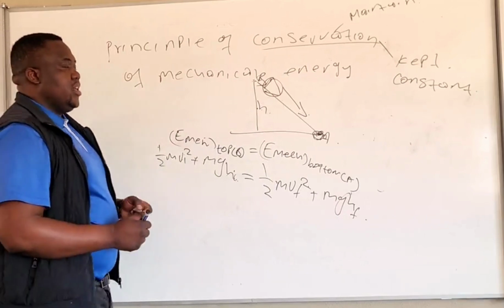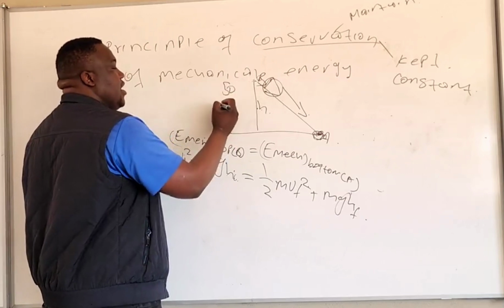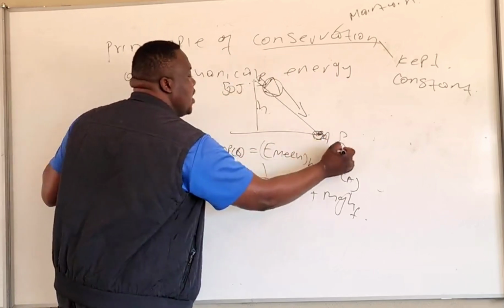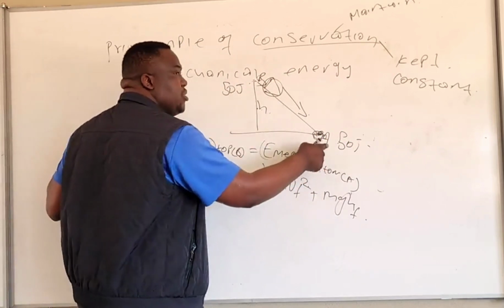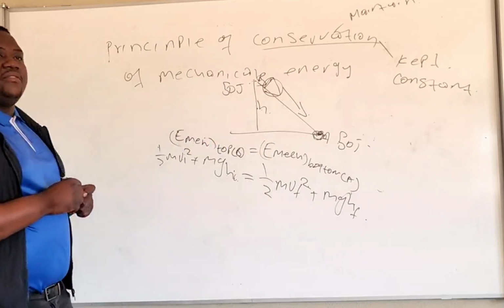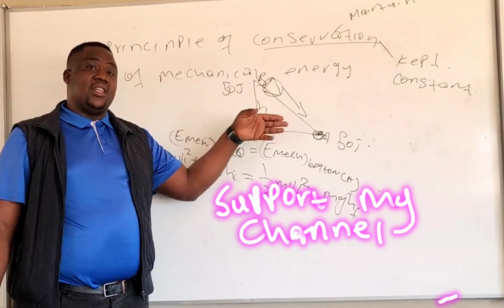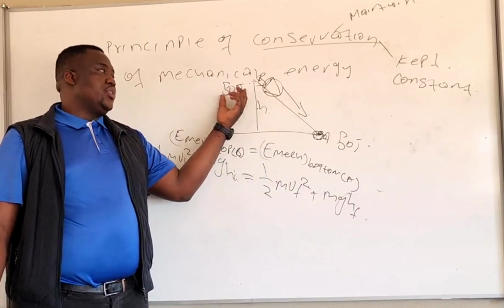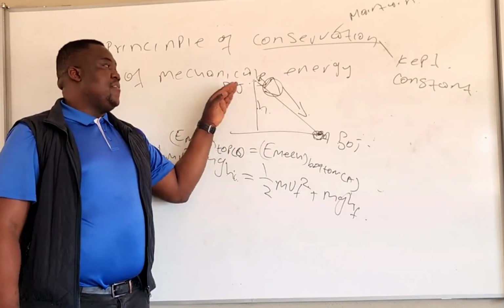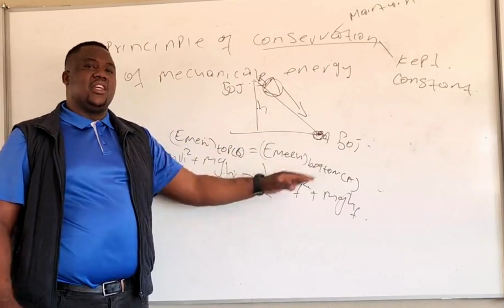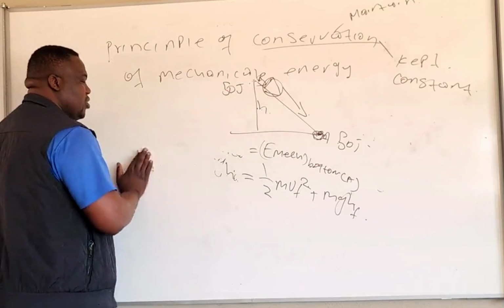It means that if we use this formula and we get 50 joules here, and here we also get 50 joules, then energy is conserved. But if here we get 50 and here we get 30 joules, it means mechanical energy is not conserved. That tells us that there are some forces which cause energy to be lost. Some of the 50 joules will be converted into another form. That's why energy will not be conserved. Okay, so now I want us to talk about non-conservative forces.